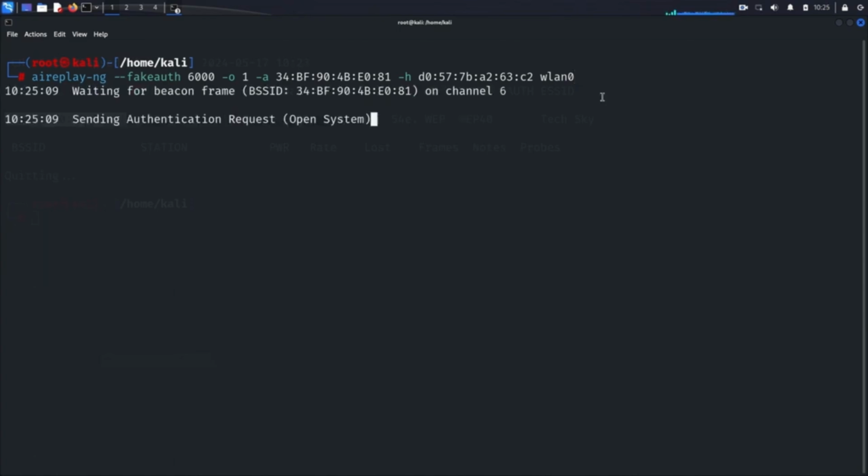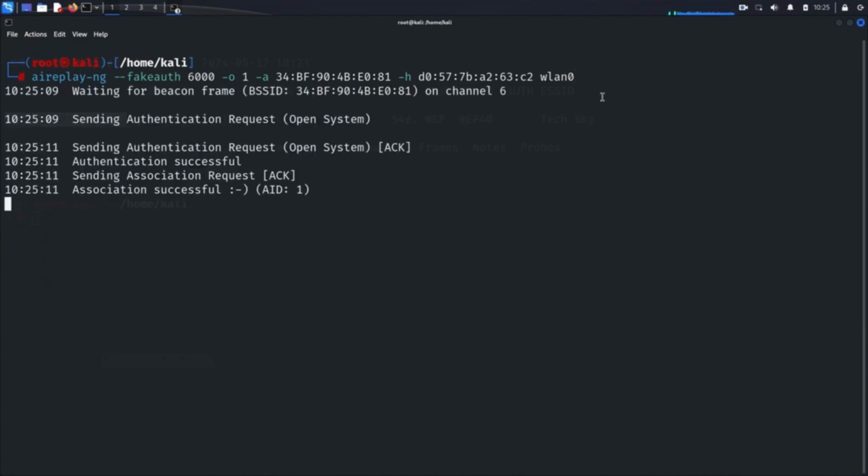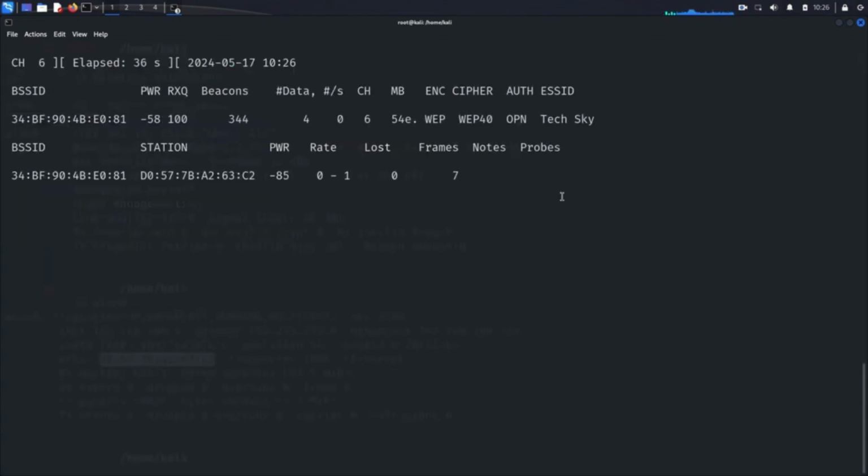The terminal will show that the fake authentication attack is in progress. Once it's successful, our device will be authenticated with the network. Now, switch back to the terminal where we are running airodump-ng. You should see that the auth column now shows OPN, indicating an open authentication, and our device appears as a connected client on the network.